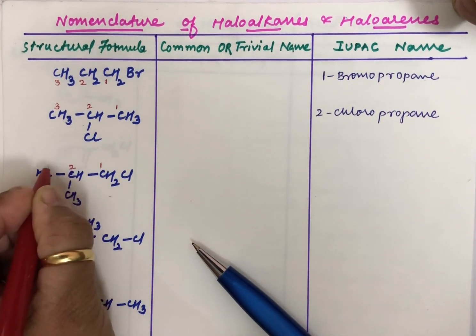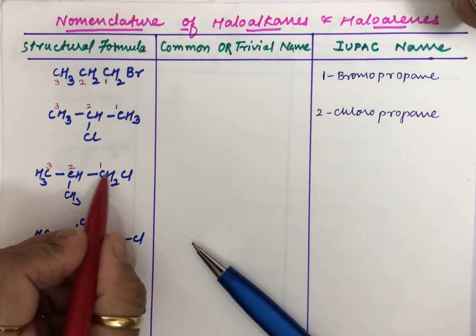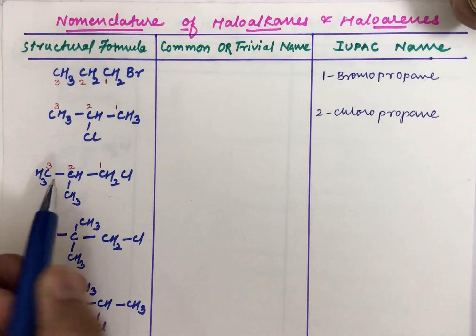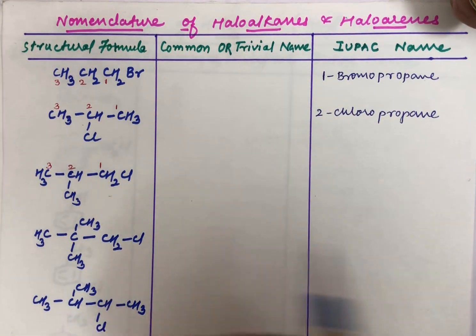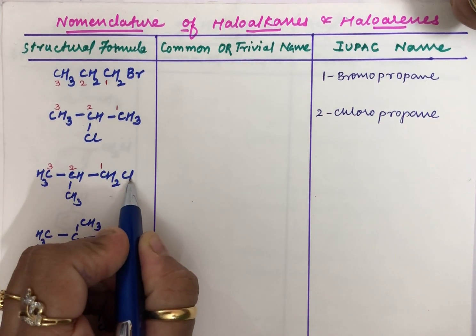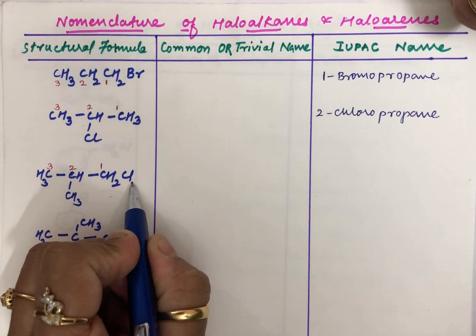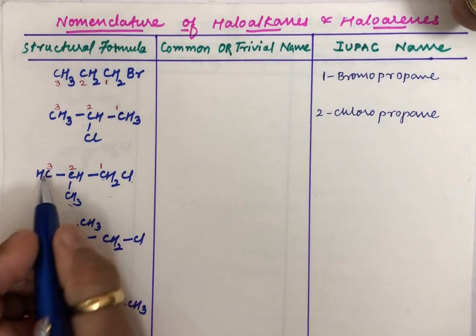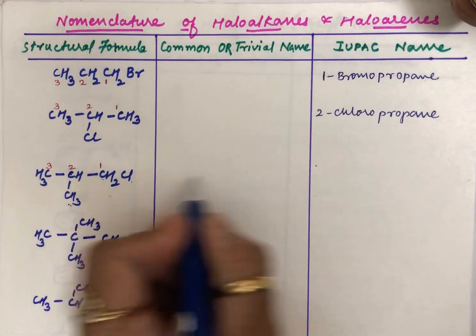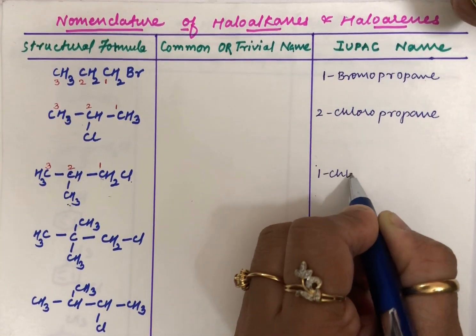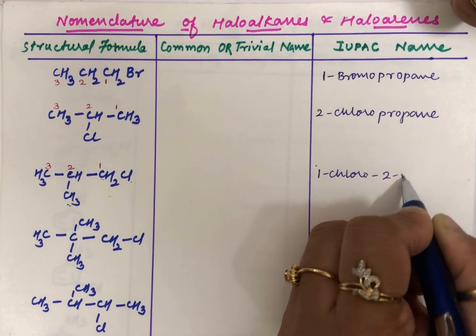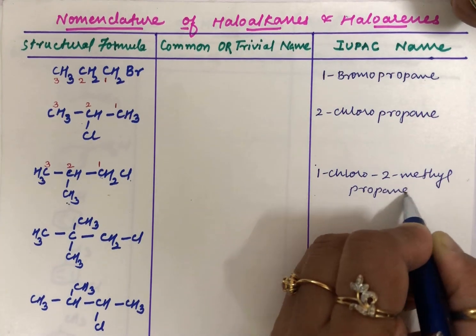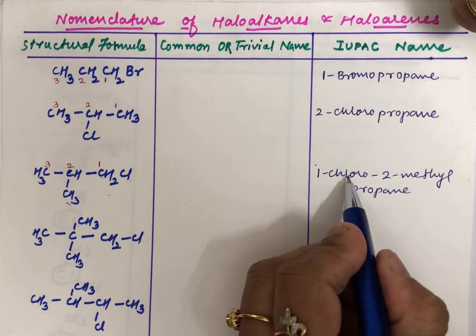Now if you talk about this, we are supposed to name the numbering of the carbon chain from here only. So in this case 1, 2, 3, let us take as the longest. You can take it this way also, but then let us take it in this particular way, horizontally itself. So you can see here it is 1-chloro, because to the first carbon you are having chlorine attached, and to the second carbon a methyl group is attached. So 1-chloro-2-methylpropane can be the IUPAC name for this.